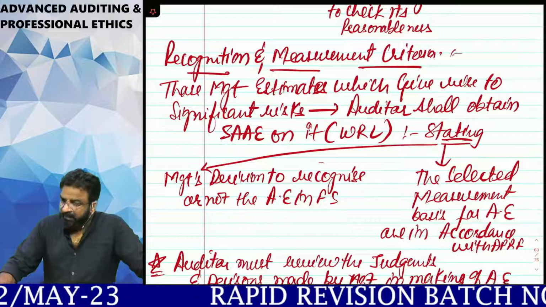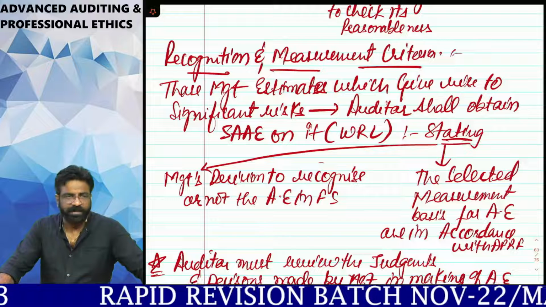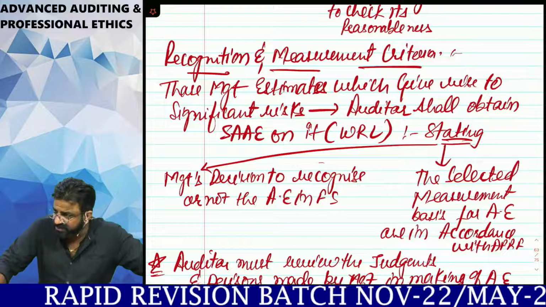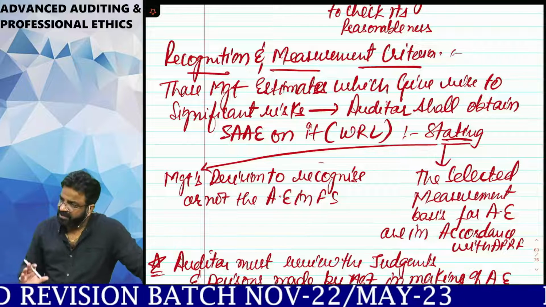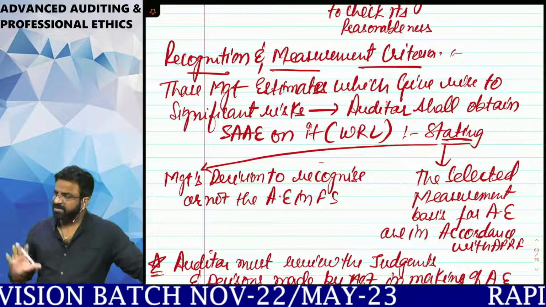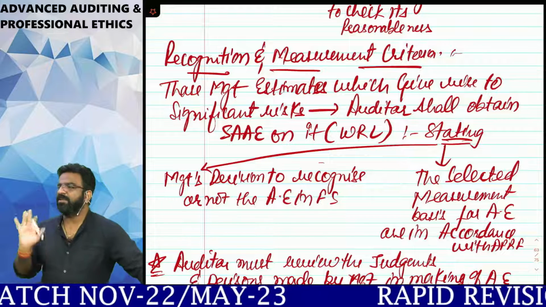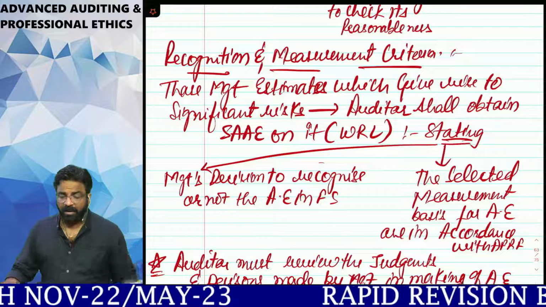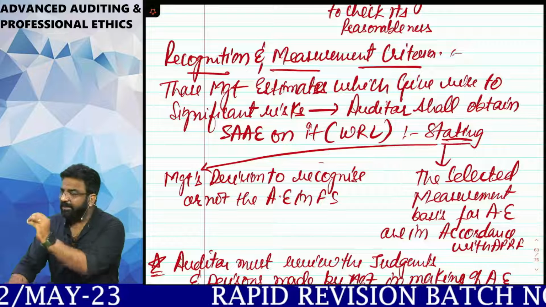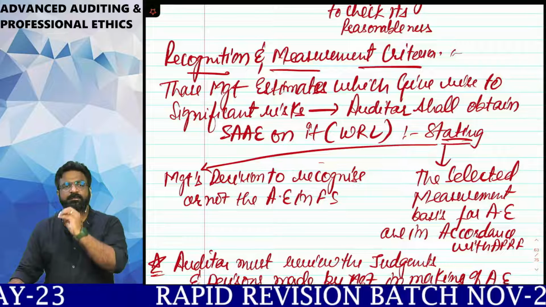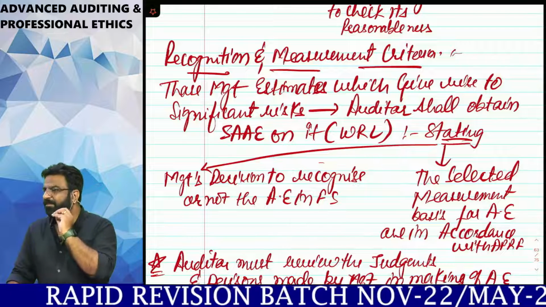Remember one thing, management estimates are the estimates which will be made by the management on the basis of some approximations by following some assumptions without any presence of precise means of measurement. So it's better that the auditor should go to the management and tell them, sir, I am okay with your management estimates, just give me the MRL. Okay, I understood on what basis you are doing the management estimates, but do one thing, give me one MRL, one management representation letter. Give me what? Management representation letter.